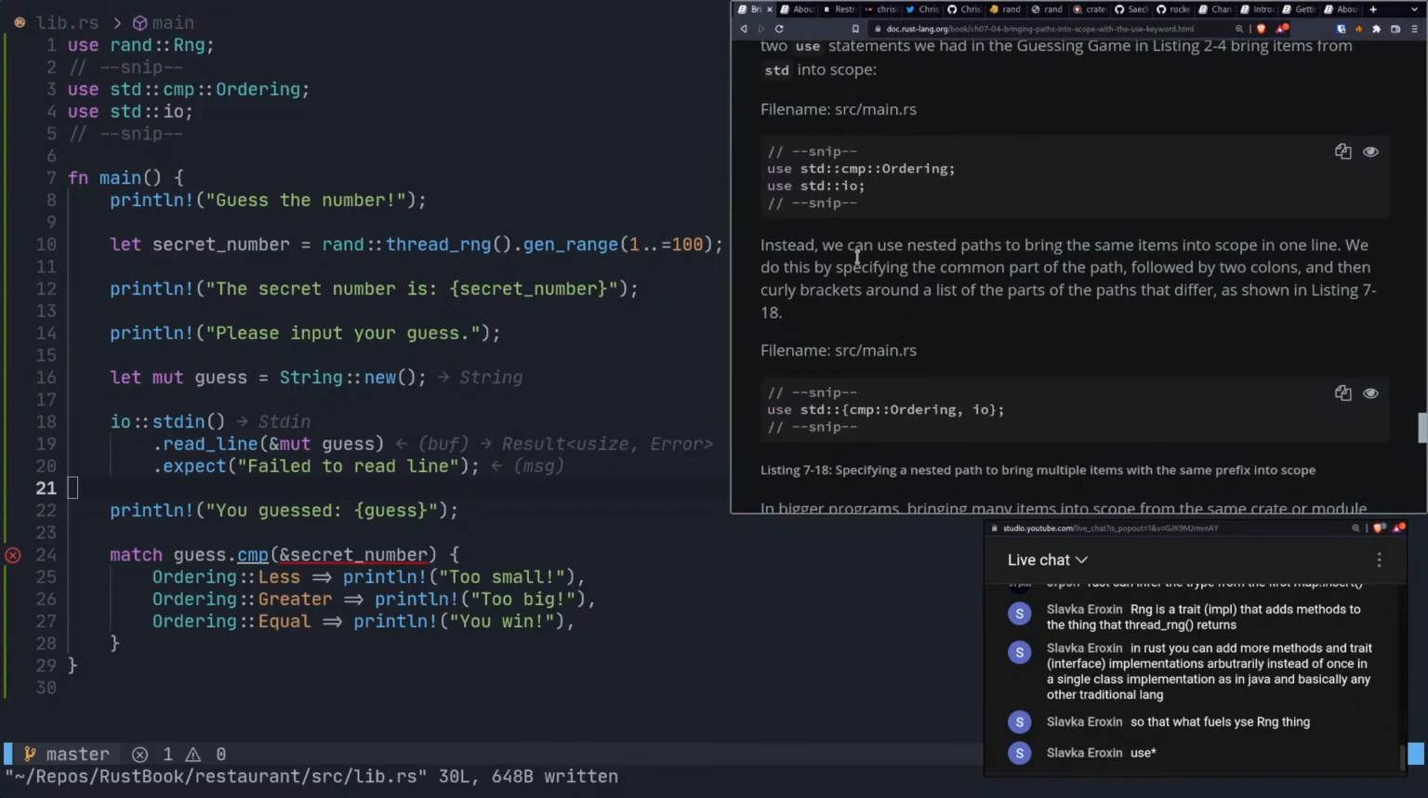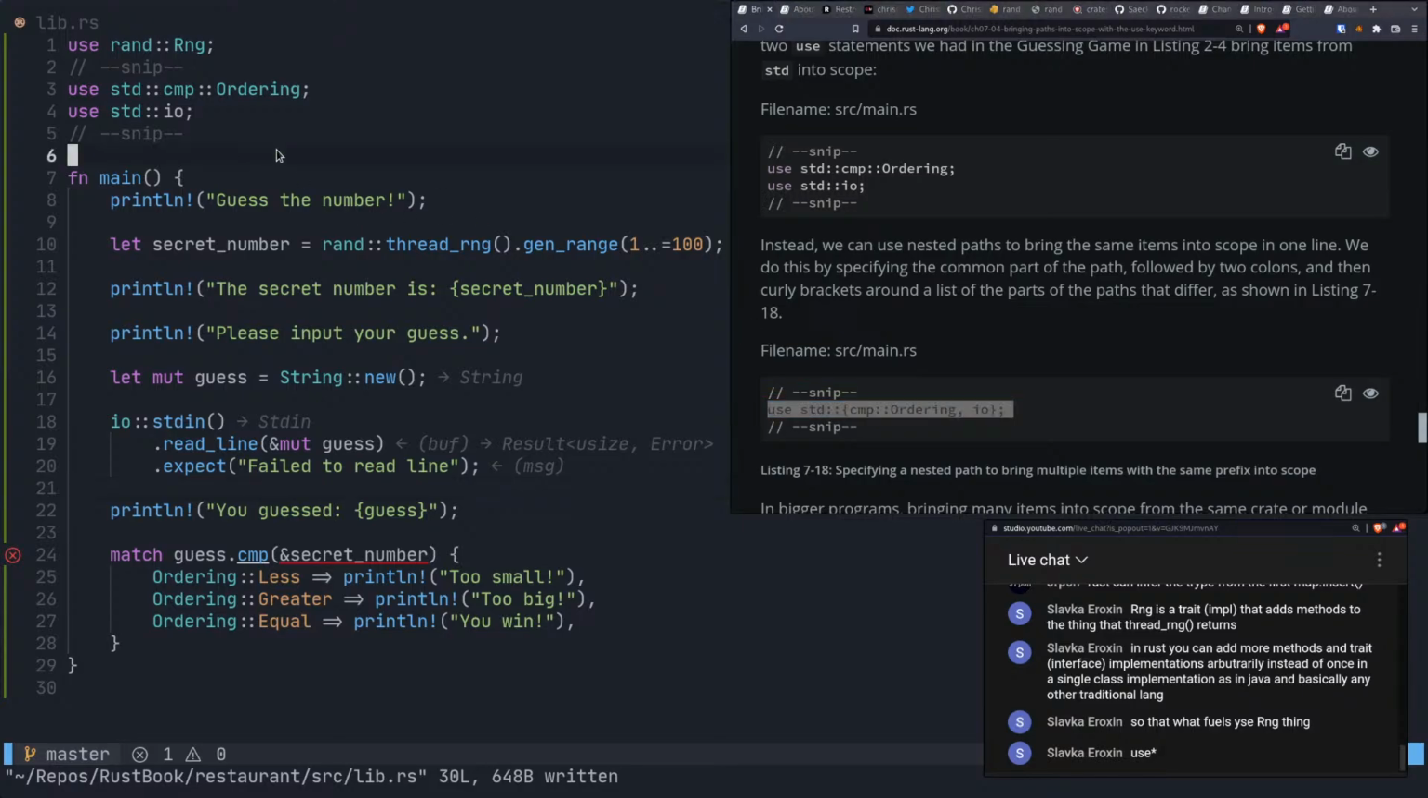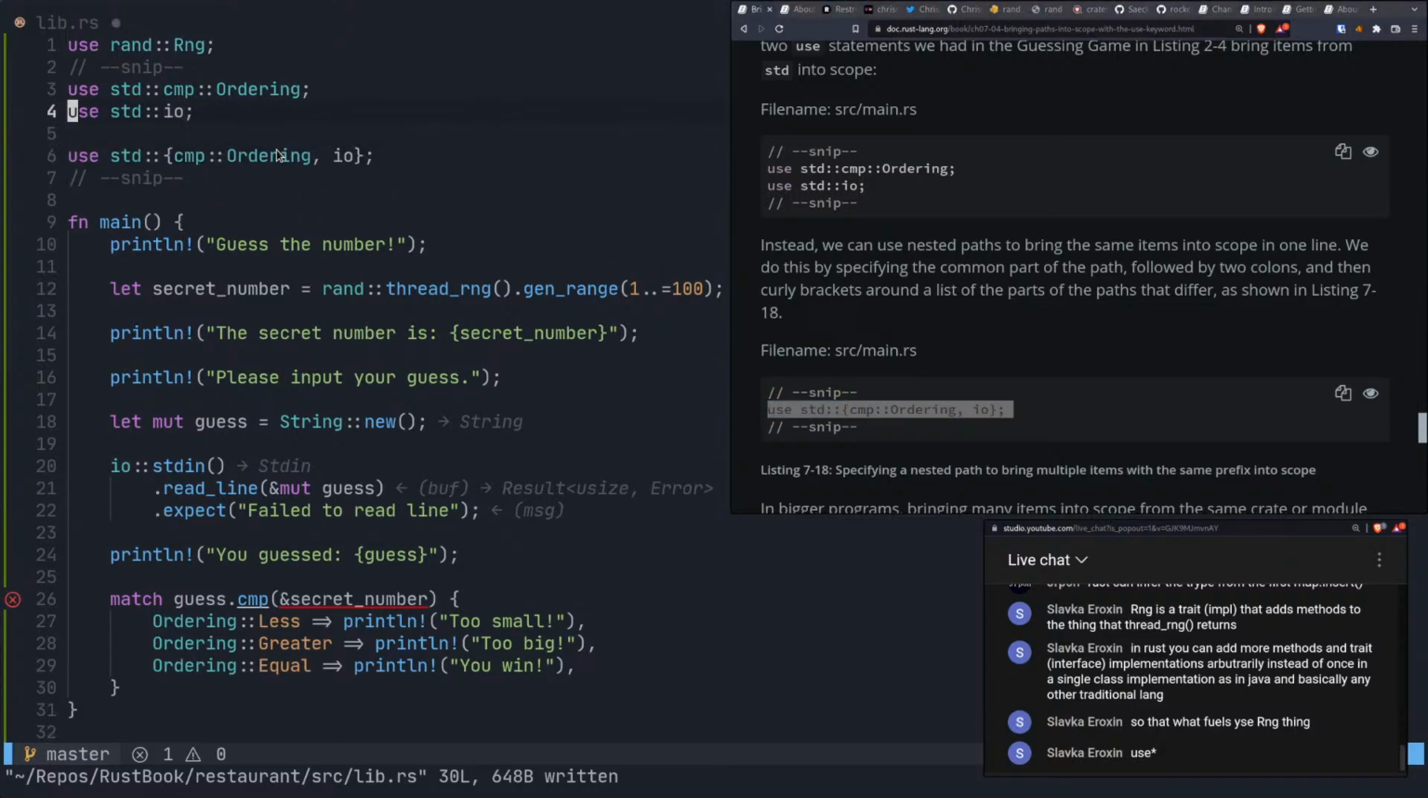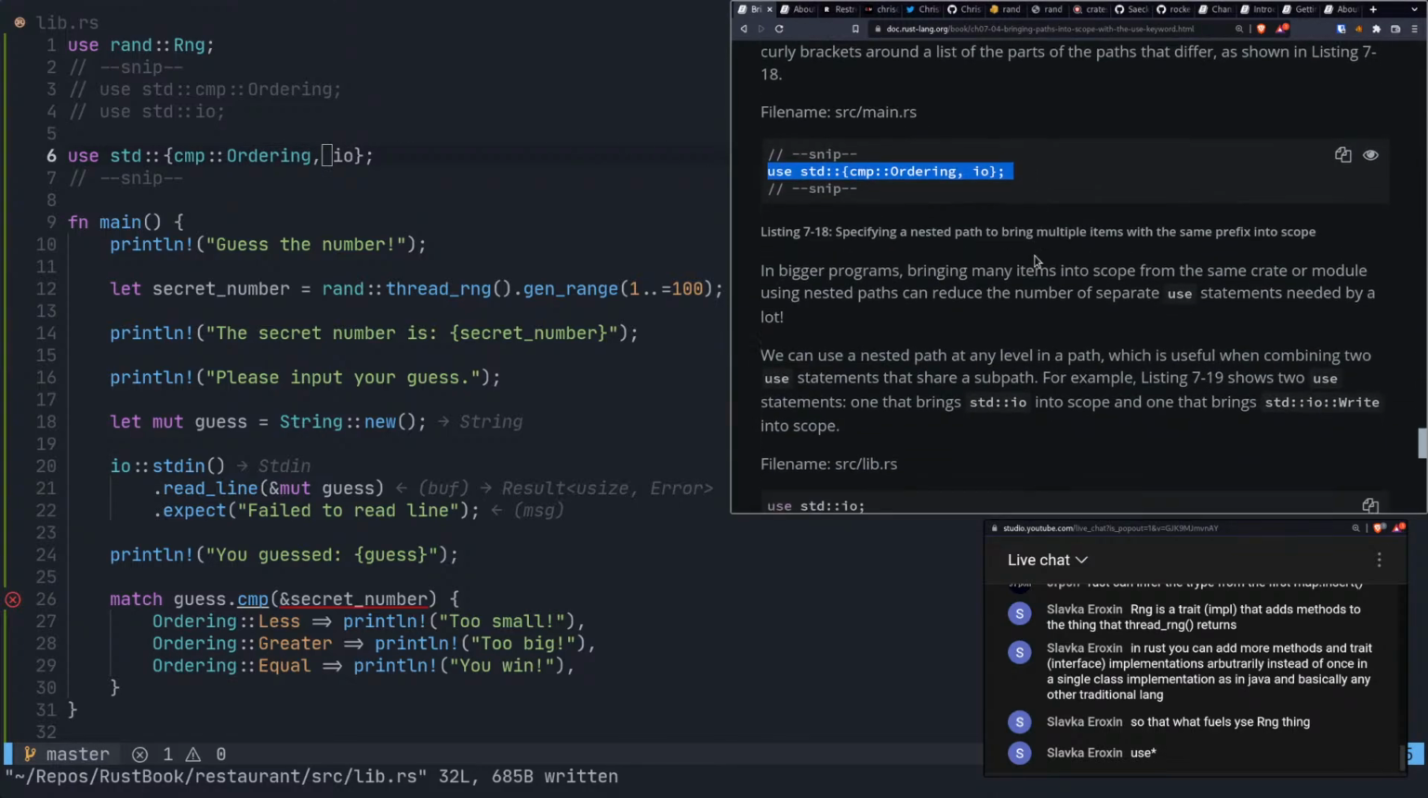All right. Instead, we can use nested paths. So instead of this, we can do this. It's probably going to tell us we already imported them. That's kind of nice. So we don't have to do that every single time. We can just say, all right, from the standard library, give me ordering and give me IO. I like that. Big fan of that.